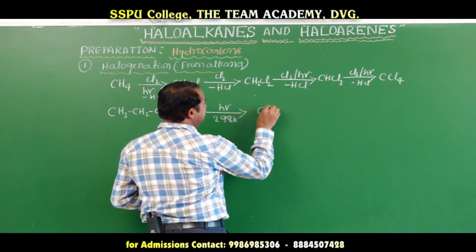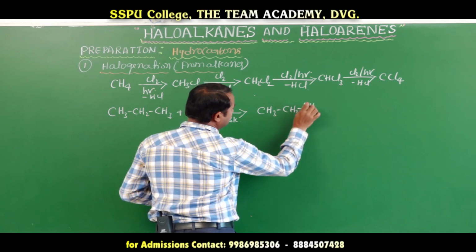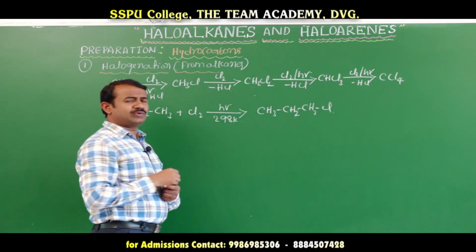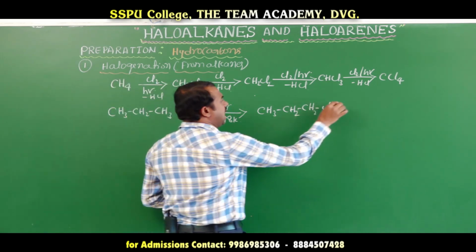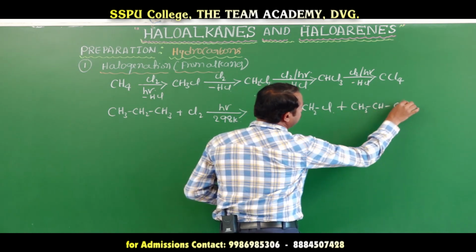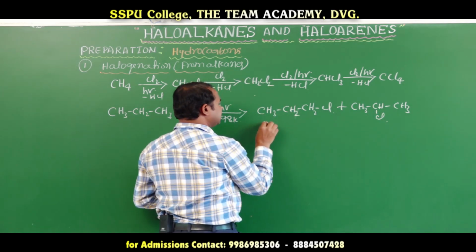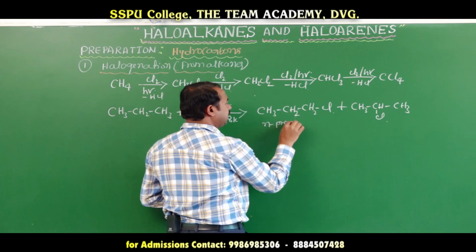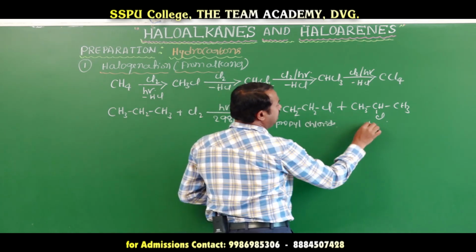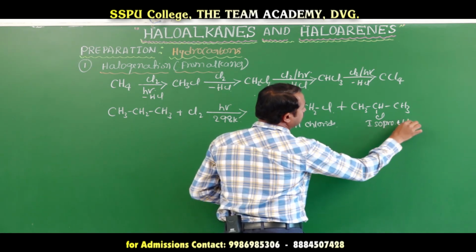Isomerism means you will get primary haloalkane, this is n-propyl chloride, and secondary haloalkane, which is isopropyl chloride. This is n-propyl chloride and this one is isopropyl chloride.